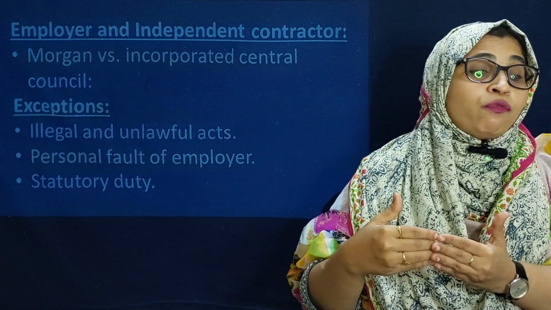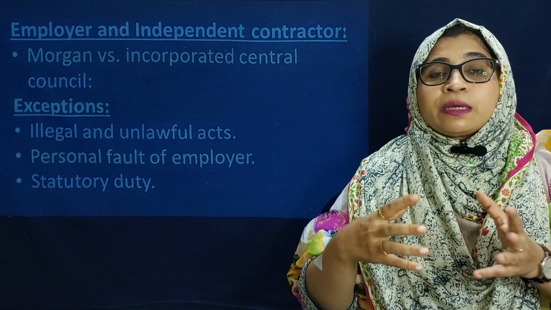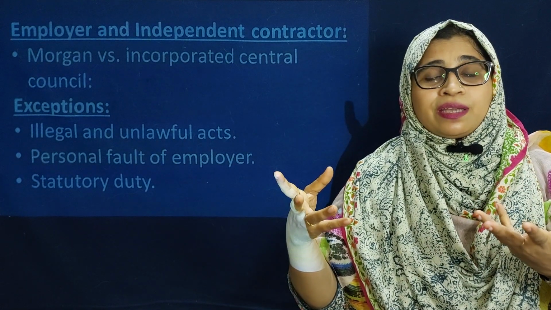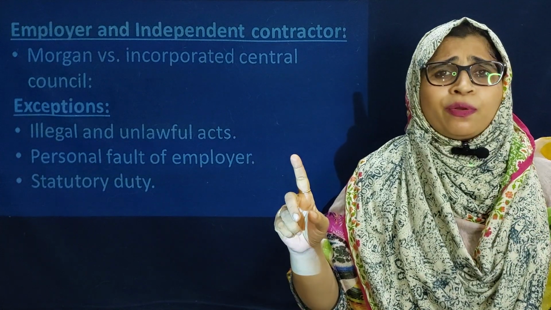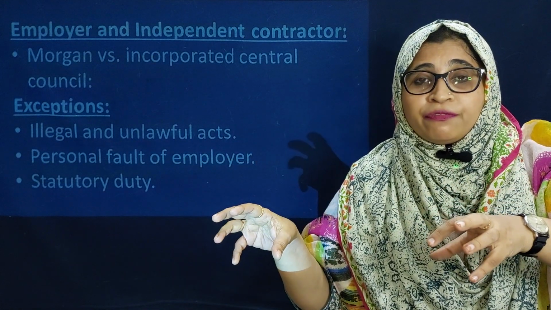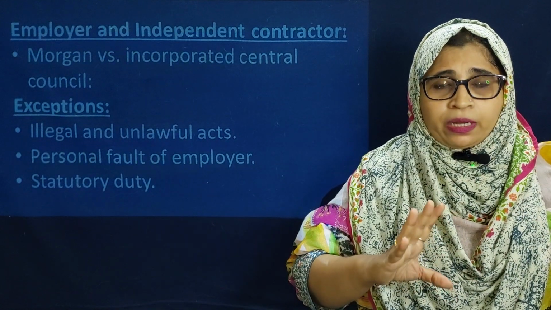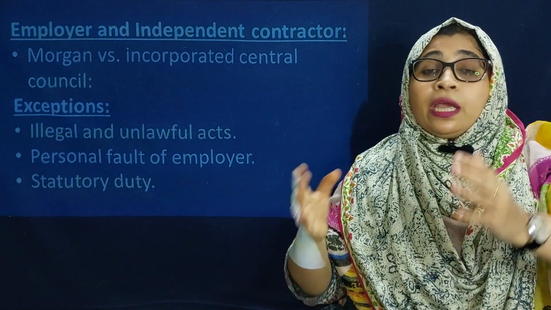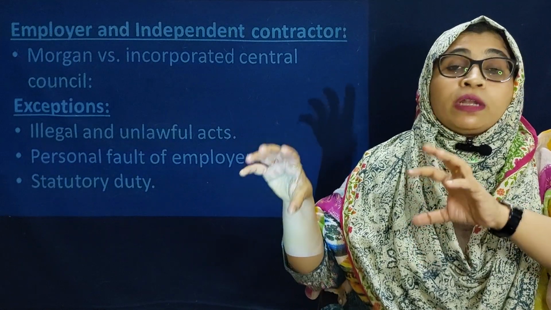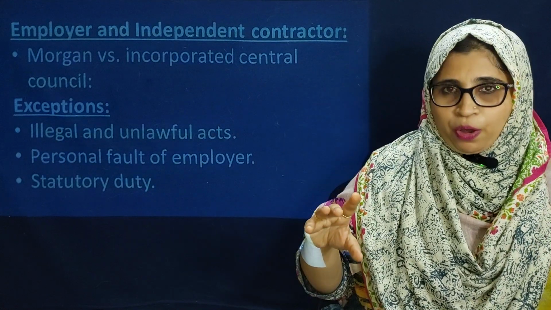That is, the illegal and unlawful act, the personal fault of the employer, and statutory duty. First, the illegal and unlawful act. Suppose the employer gives some work to the independent contractor, and it is an unlawful act. Then the independent contractor is not liable; only the employer is liable. But if it is legal work, such as managing that particular lift, then the independent contractor has to manage the lift properly. That is legal activity. But if the employer gives work that is unlawful or illegal, then the independent contractor is not liable; only the master, the employer, is liable.